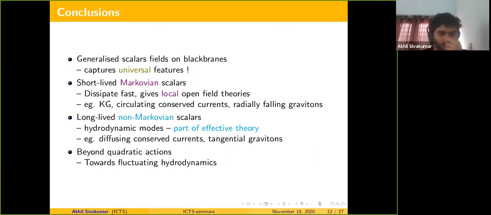In technical terms, you'll have access to higher-point real-time correlators in the fluid, which encode nonlinear dissipation and nonlinear noise and so on. And that's where we are headed, towards fluctuating hydrodynamics.